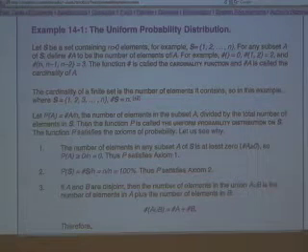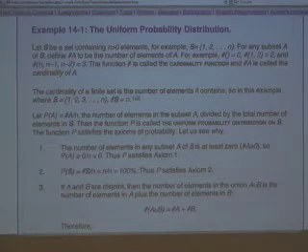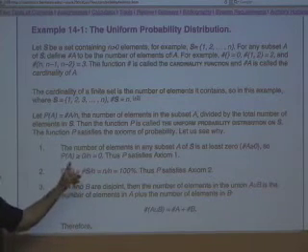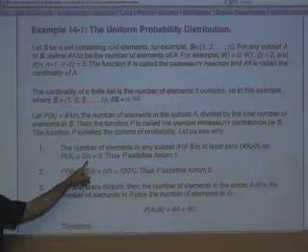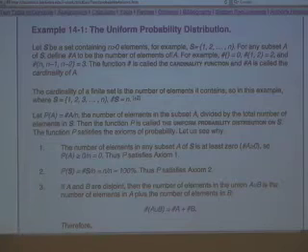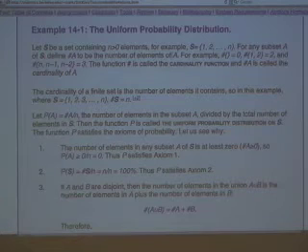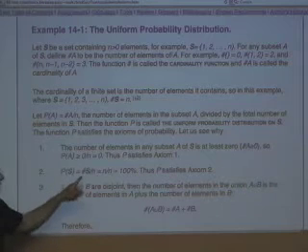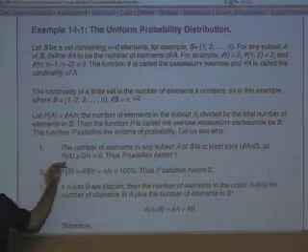First of all, is it possible that this P defined this way could assign a negative number to some subset? The answer is no, because no set has a negative number of elements. The number of elements in a set is always at least 0, so the probability of a subset is always at least 0 divided by n, which is 0. You can never get a negative probability this way. What's the second axiom? The probability of S has to be 100%. If we define the uniform probability this way, the chance of S is the number of elements in S divided by the number of elements in S, which is 100%. So it satisfies the second axiom.